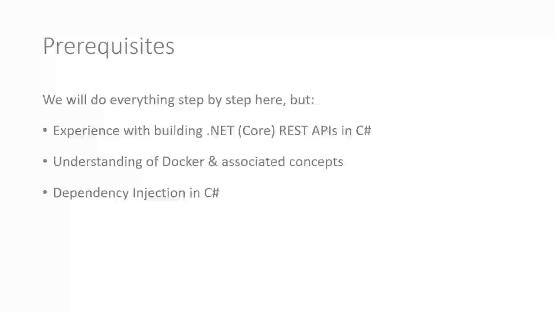Dependency injection in C# would be useful. Again, we do cover it here, but some of my other courses go into it in a lot more detail, the more basic theoretical concepts. And if you've used async and await before in the C# language, that would definitely be useful. But again, that's probably not super critical. So all of this stuff would be useful. We do cover it all step by step. But again, if you've not ever built an API before using .NET, C#, you might find some of the stuff a bit challenging.